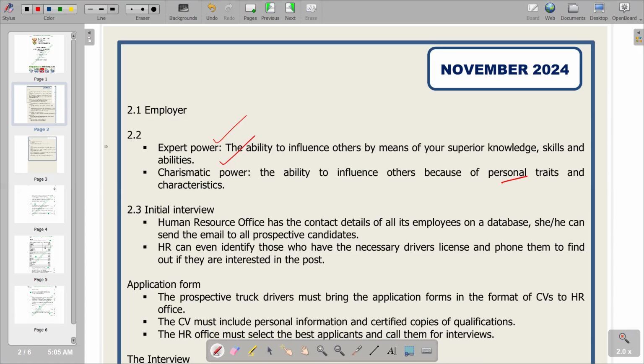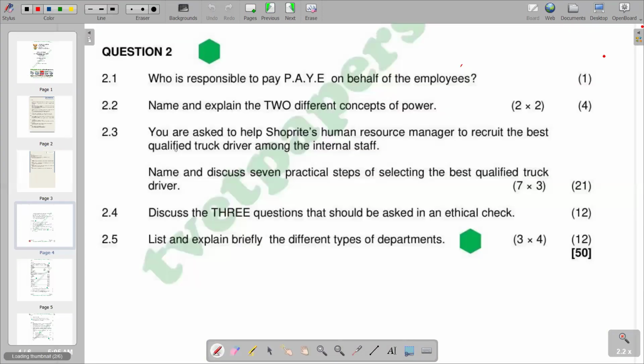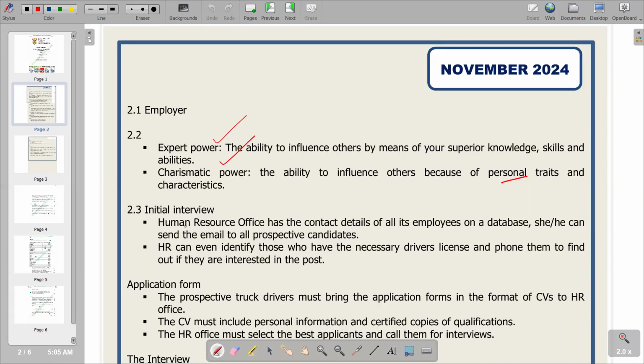So I'm moving on to the second question that we have. It reads, you are asked to help a ShopRite human resource manager to recruit the best qualified truck driver among the internal staff. Name and discuss 7 practical steps of selecting the best qualified truck driver. So basically, this is a recruitment process that we are going to go through in terms of the steps that you need to follow. So you are going to see that the first one consists of an initial interview.